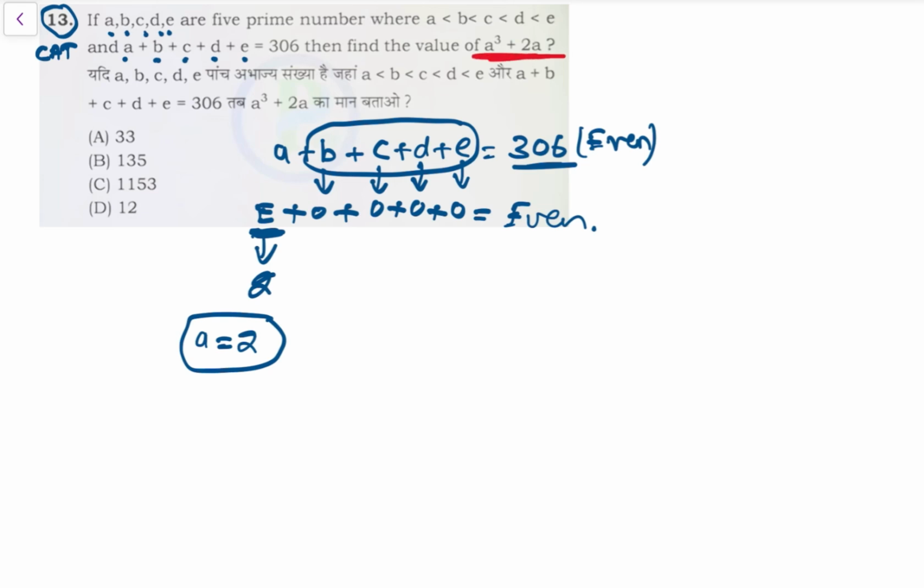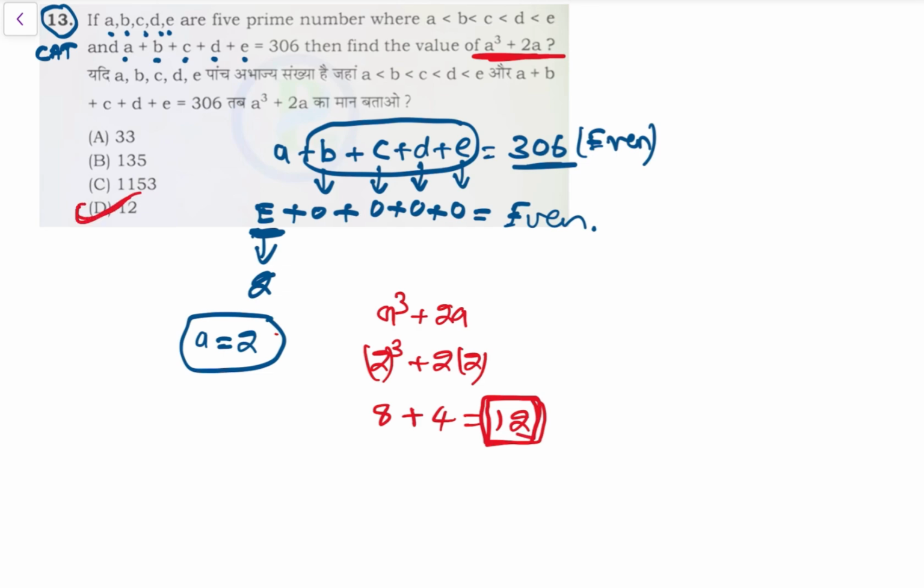Find the value of the expression a cube plus 2a. So we got the value of a as 2, so a cube plus 2a is 2 cube plus 2 into 2. 2 cube is 2 into 2 is 4, 4 into 2 is 8, 8 plus 4 is equal to 12. So 12 is the answer, right? Find the value of a cube plus 2a, so 12 is the answer.